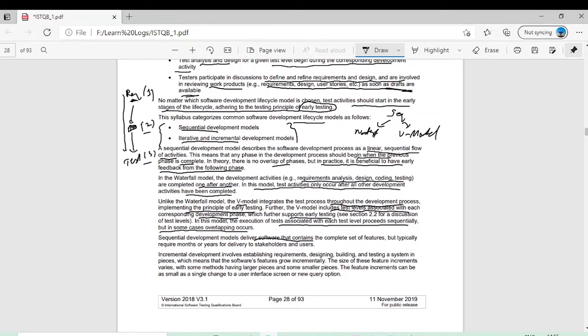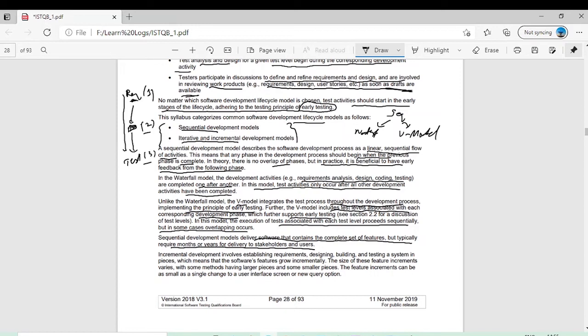Delivers software that contains the complete set of features, but typically requires months or years for delivery to stakeholders and users. It delivers the whole product at once, but it takes a lot of time. The customer, stakeholder, or user will see the product only once.